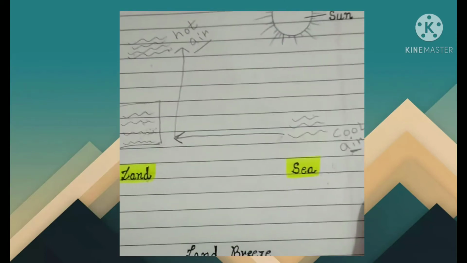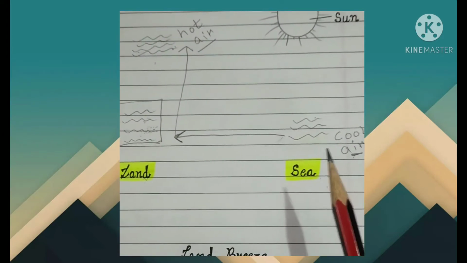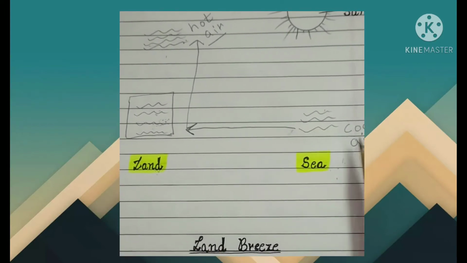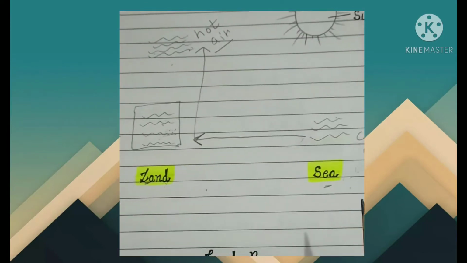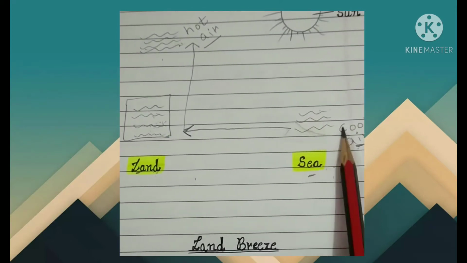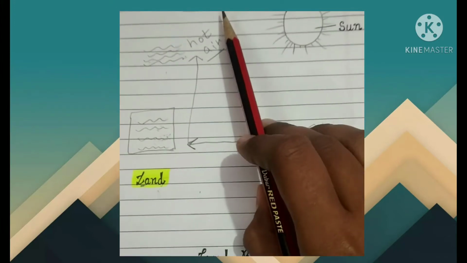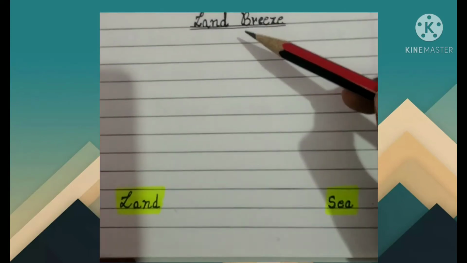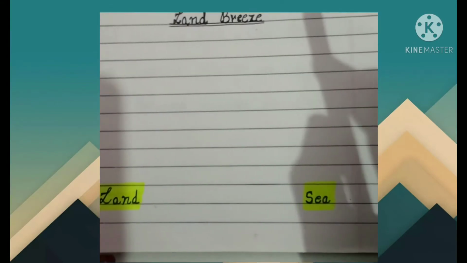Listen very carefully. I already told you that in this process, mainly we will see the movement of the cool air. The moving cool air from the sea to the land is known as sea breeze. Understood? The moving of cool air from the sea to the land is known as sea breeze. Now let's talk about land breeze. It's the opposite of sea breeze.